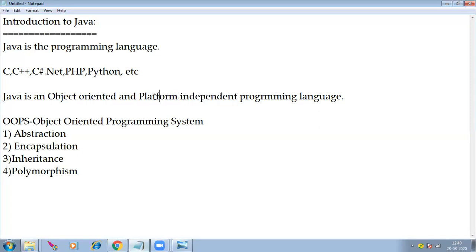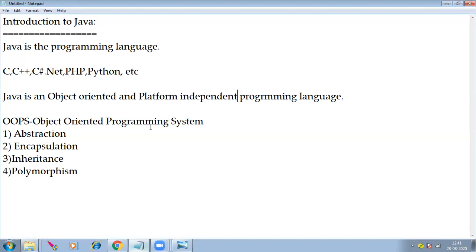We have platform dependent and platform independent programming languages. Java belongs to platform independent. Suppose I take C programming: a C program is platform dependent, because an application developed using C language is able to run on only one particular platform at a time. Tomorrow, if you want to execute that C application on another platform, you compulsorily need to change it. That is platform dependent, but Java is not like that. It is platform independent.